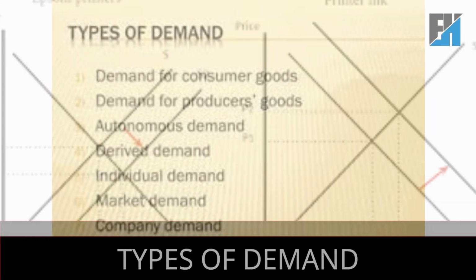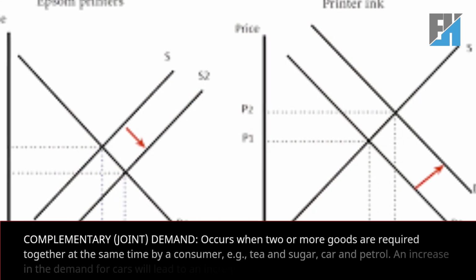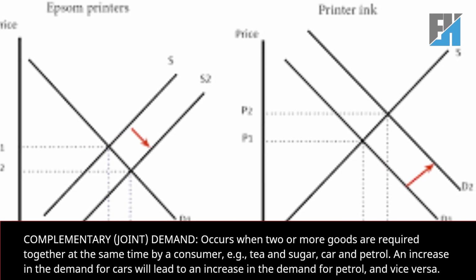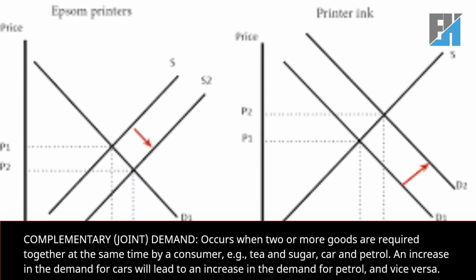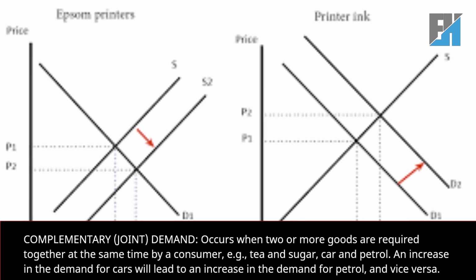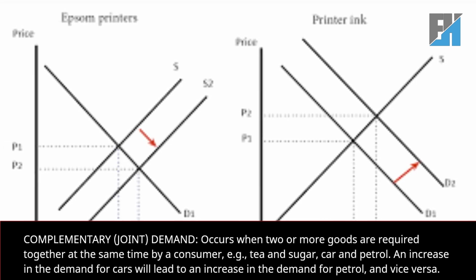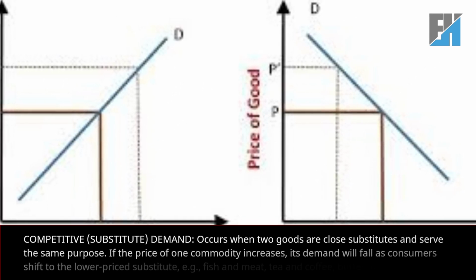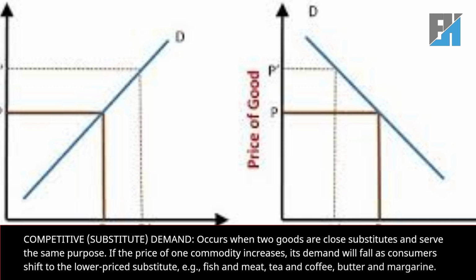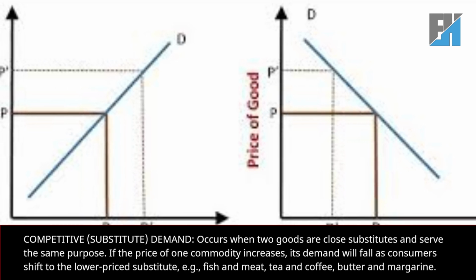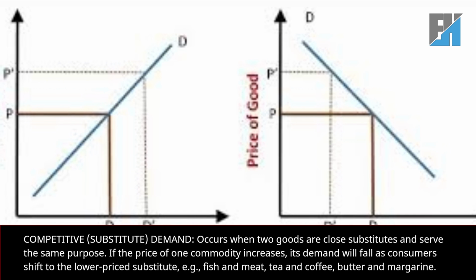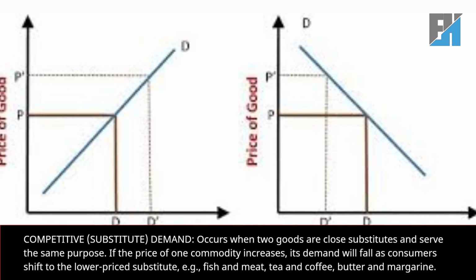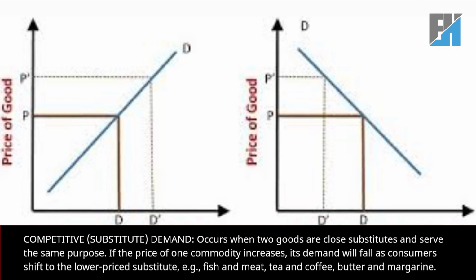Types of demand. Complementary, joint demand occurs when two or more goods are required together at the same time by a consumer, e.g., tea and sugar, car and petrol. An increase in the demand for cars will lead to an increase in the demand for petrol, and vice versa. Competitive, substitute, demand occurs when two goods are close substitutes and serve the same purpose. If the price of one commodity increases, its demand will fall as consumers shift to the lower-priced substitute, e.g., fish and meat, tea and coffee, butter and margarine.